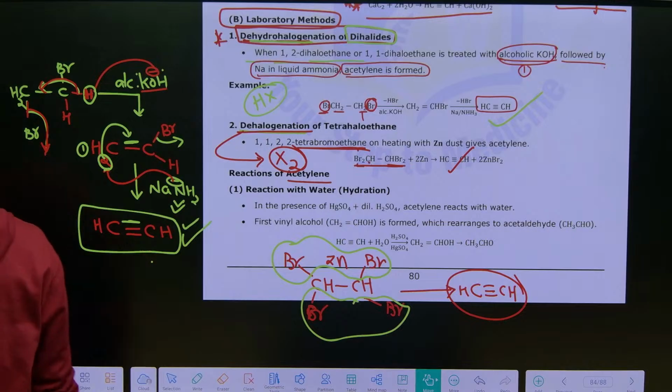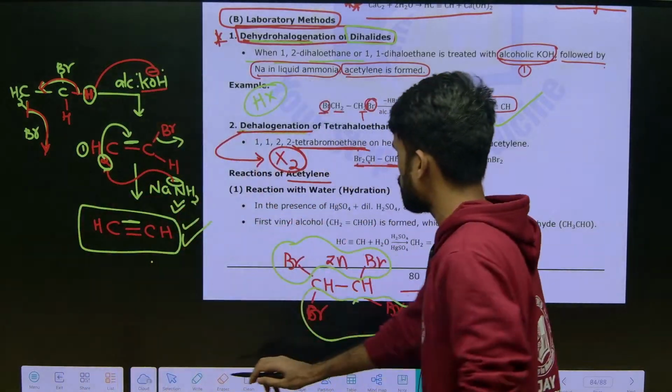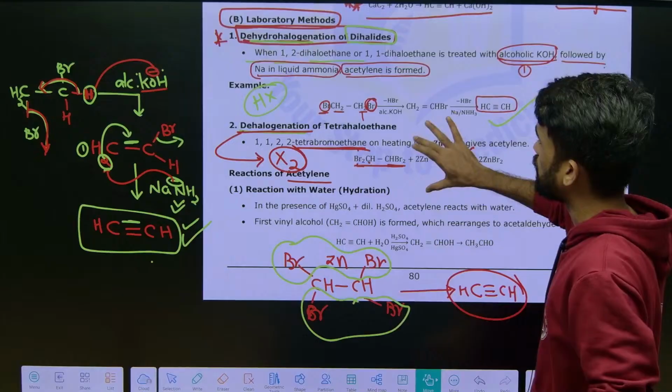Yes. So next, what do we have here? Till now we got to know the preparation methods of ethyne. What are the methods we have seen?